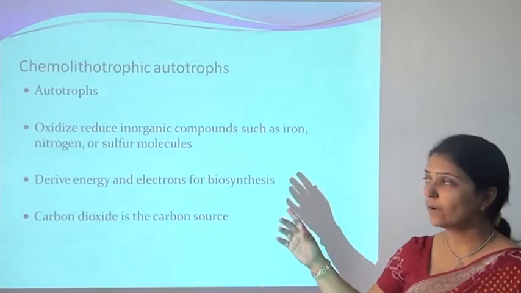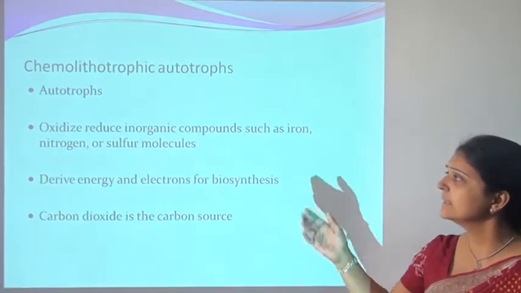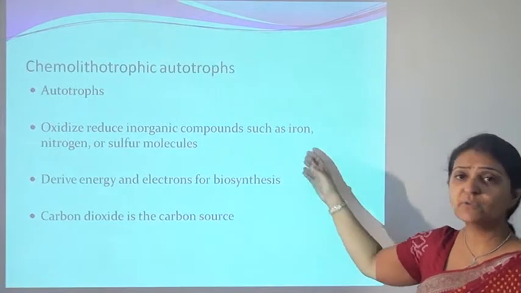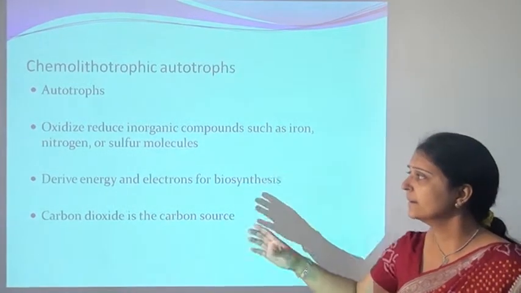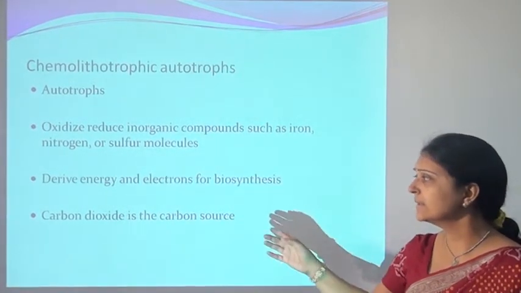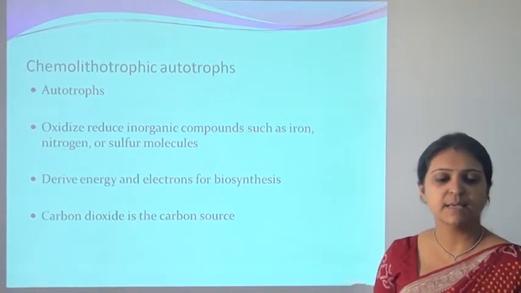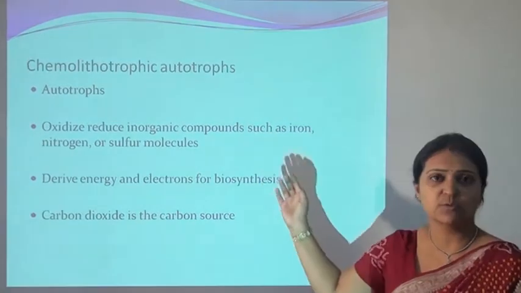Then chemolithotrophic autotrophs oxidize reduced inorganic compounds such as iron, nitrogen and sulfur molecules. They derive energy and electrons for biosynthesis, and carbon dioxide is the main carbon source for this type of organism.